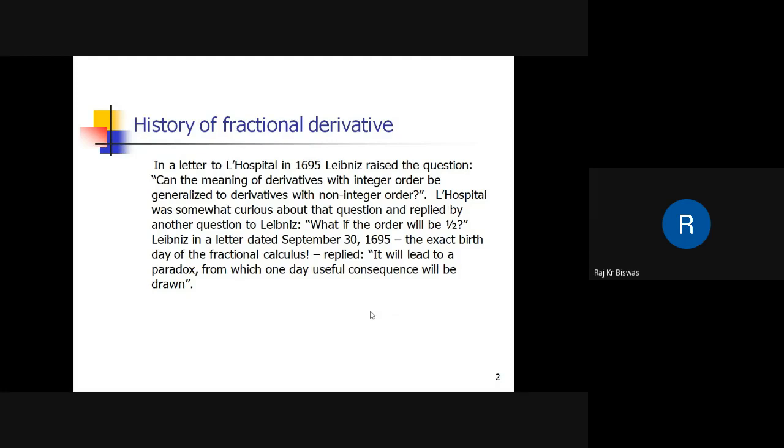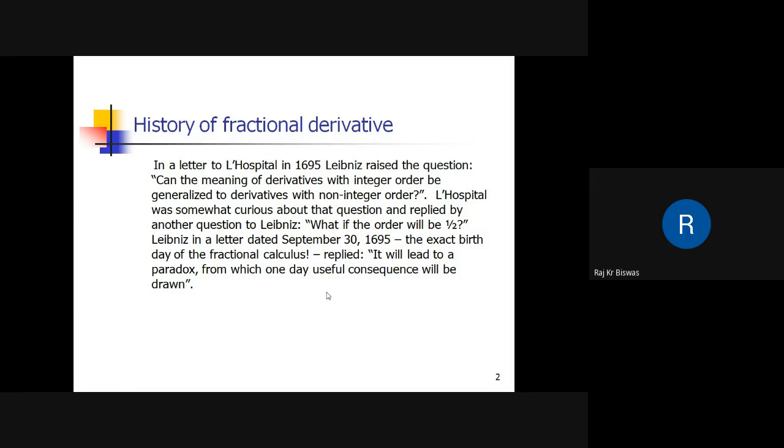And replied by another question to Leibniz, what if the order will be half? So Leibniz, in a letter on September 30, 1695, and this is the exact birthday of fractional calculus, replied, it will lead to a paradox from which one day useful consequences will be drawn. So it is a 300-year-old subject, but development in this field is poor because of its mathematical difficulty.